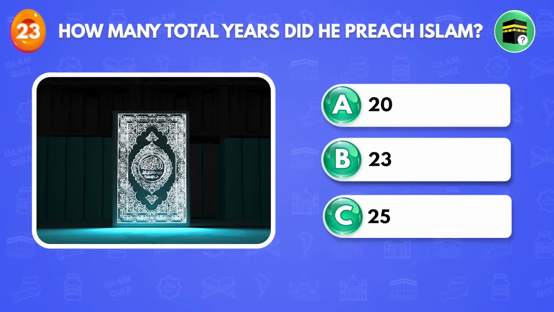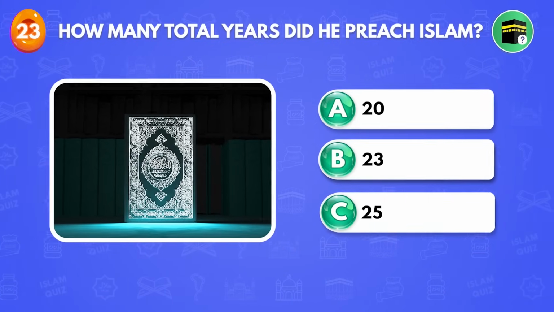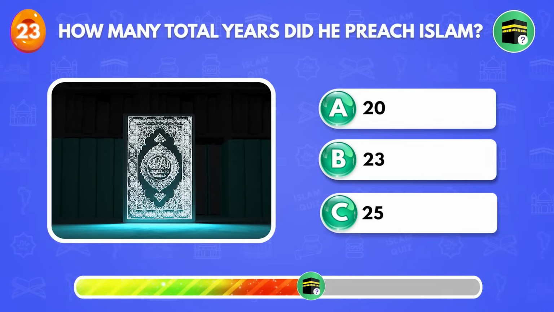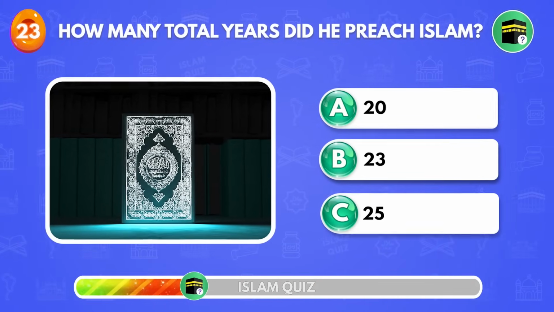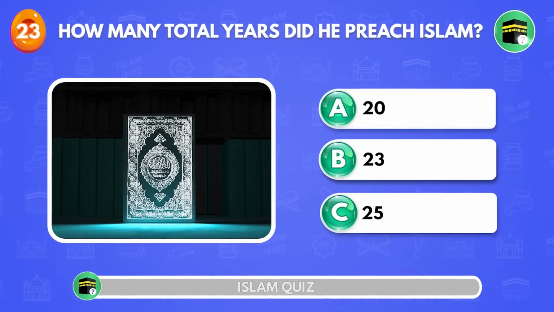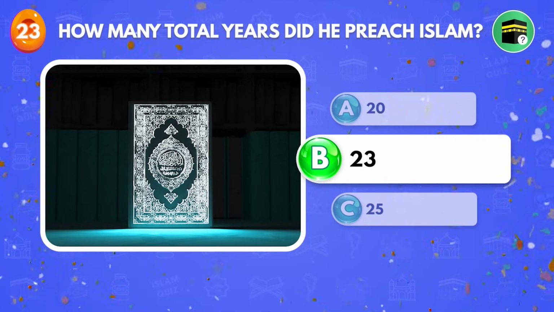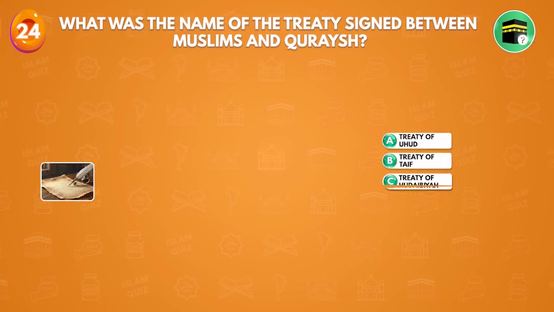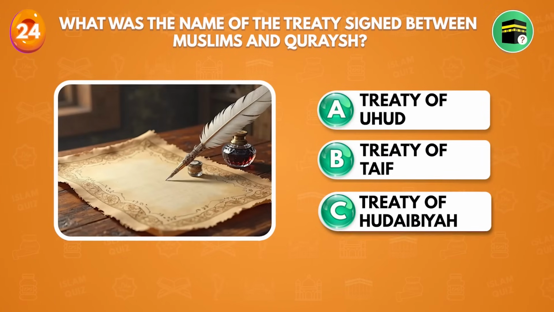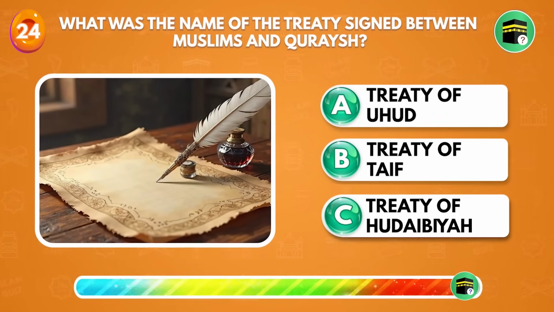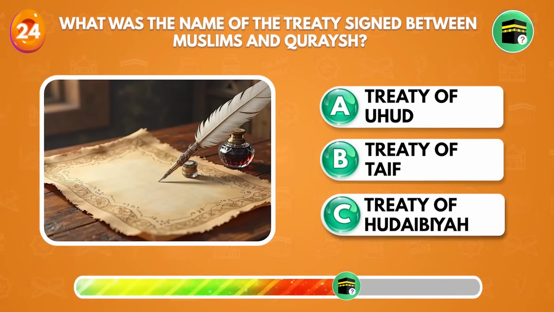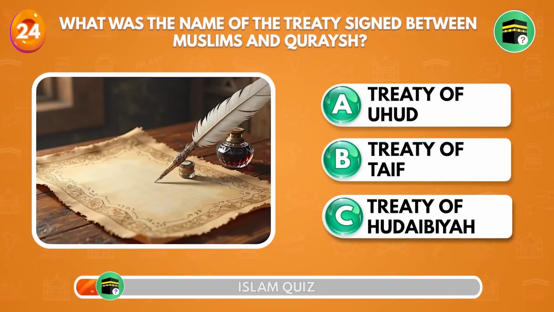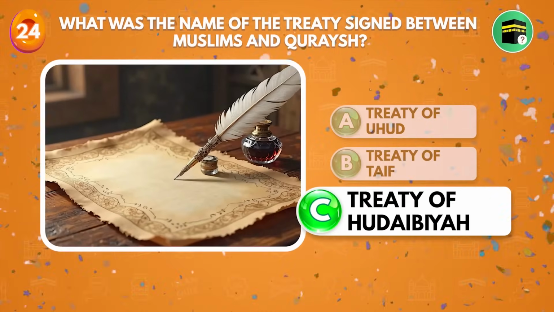How many total years did he preach Islam? 23. What was the name of the treaty signed between Muslims and Quraysh? Treaty of Hudaybiyah.